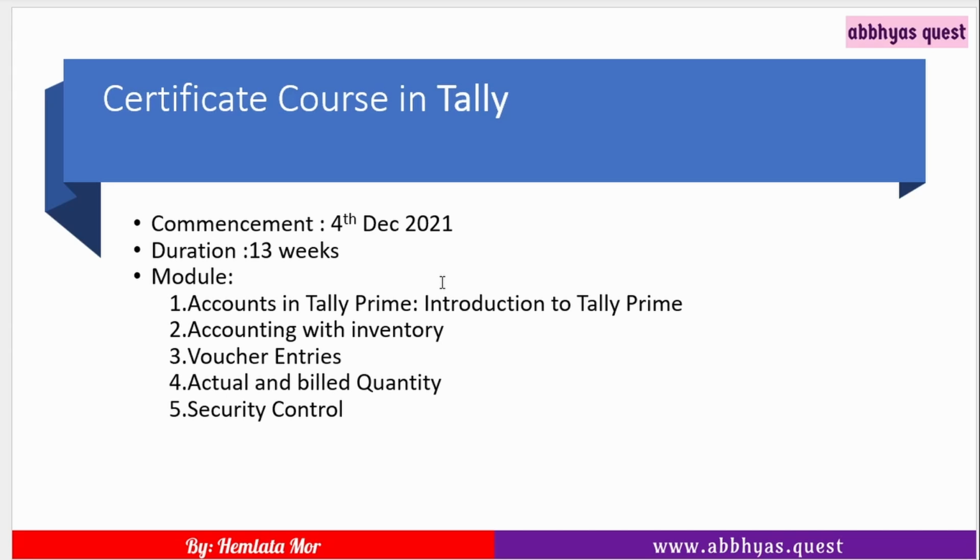The next module is voucher entries, in which we are going to see how purchase entry is going to take place, how we are going to go for sales entry, payment entries, contra entries, all the 7 types of journal entries that can be posted in voucher entries will be learned under your third module.